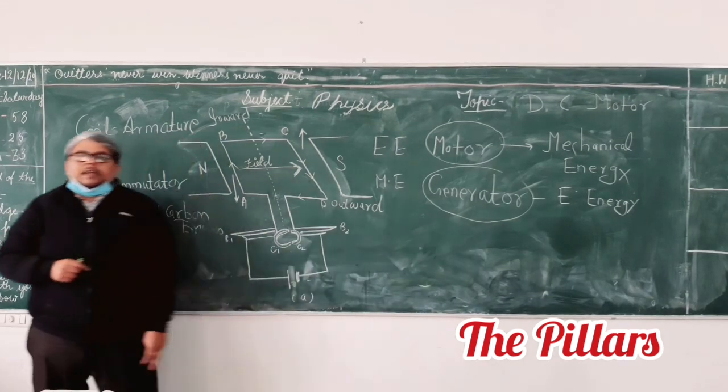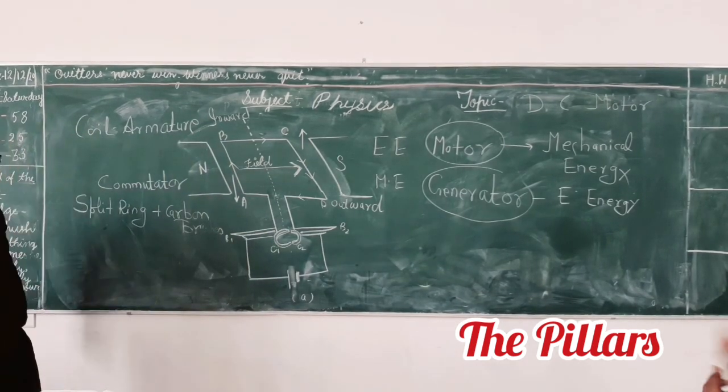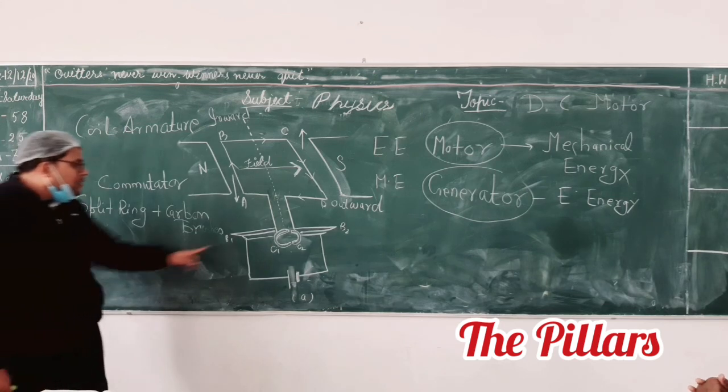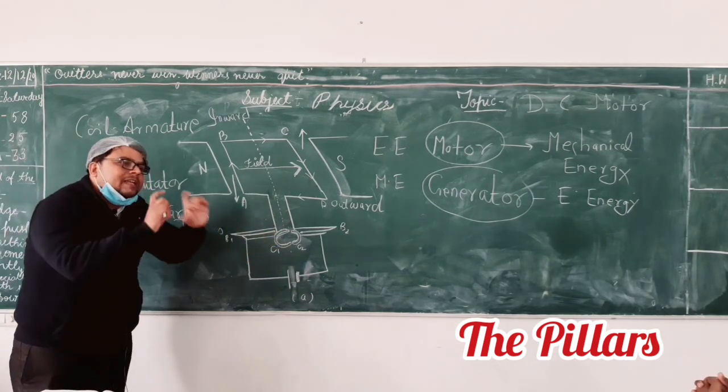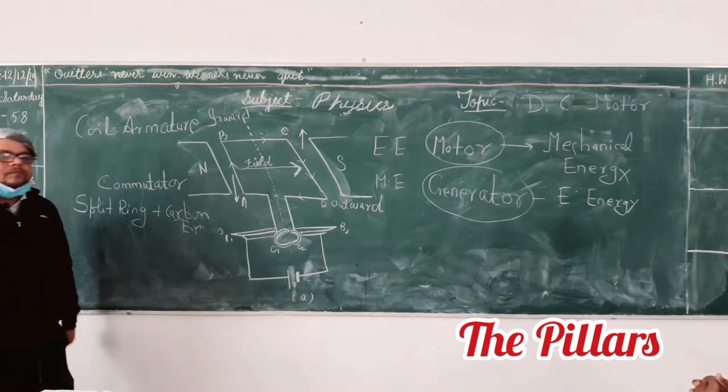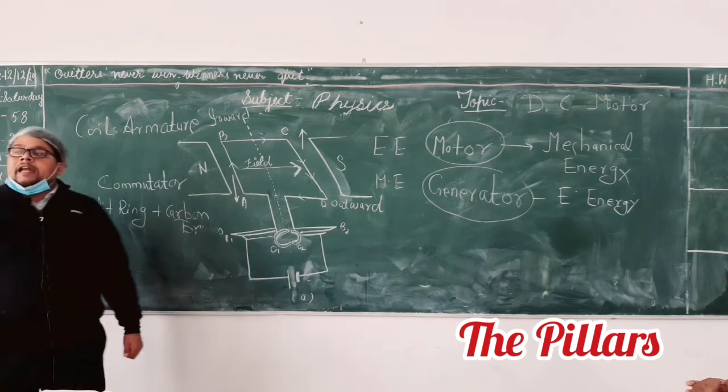Sir, what is the split ring made up of? I told you the split ring is a metallic part. It will conduct electricity. Okay, beta. Any confusion in this?